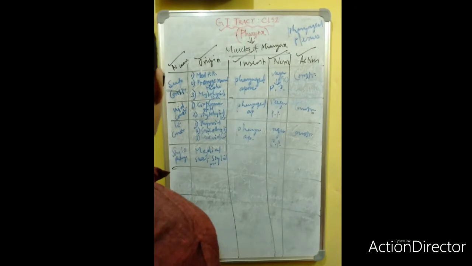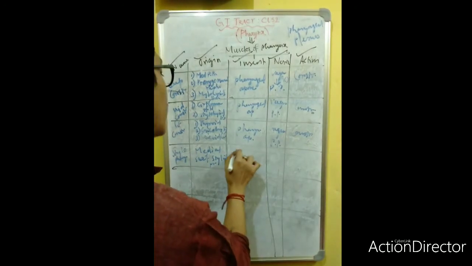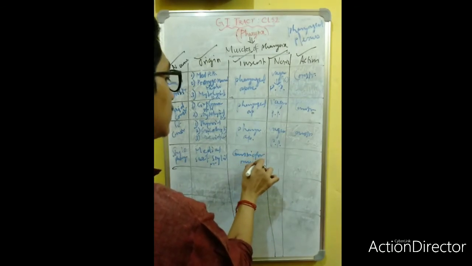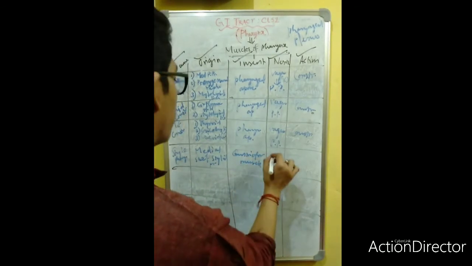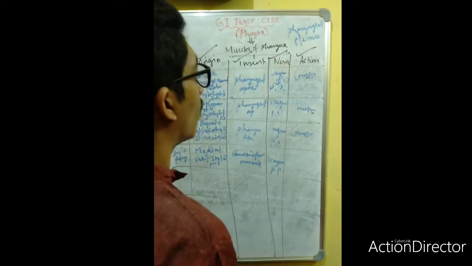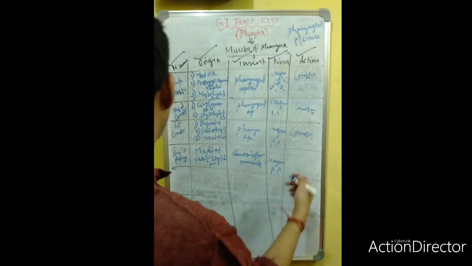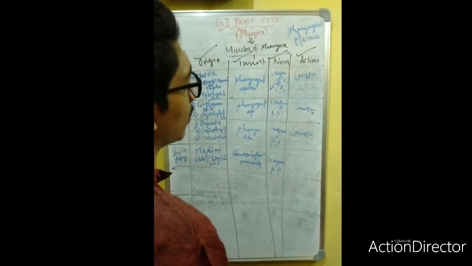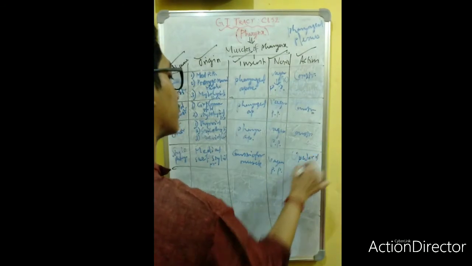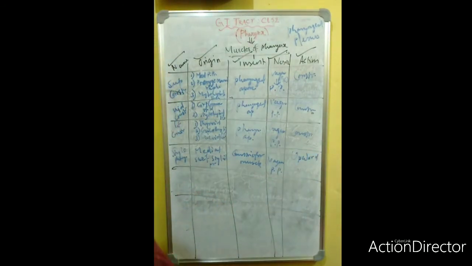Of temporal bone, and the insertion from the constrictor muscle. Nerve supply by the vagus nerve to the pharyngeal plexus. What is the action? The action is mainly the upward movement of the pharynx. Next, stylopharyngeus.